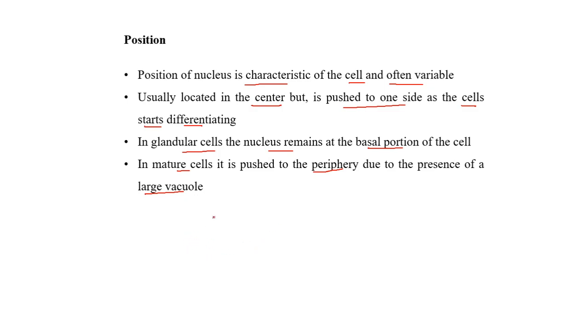So if we want to draw every cell, suppose this is a cell, the usual position is the center part of the cell. In some cells like the glandular cells, the basal part of the cell has the nucleus, on which the gland might be present. In some cells like the mature parenchyma cells, we draw the cells.